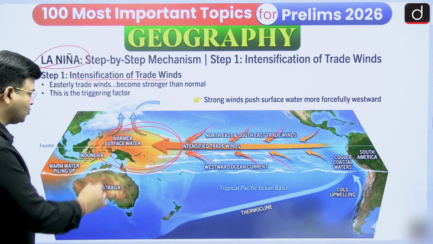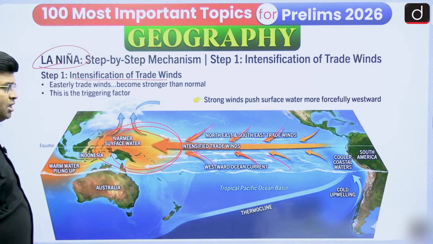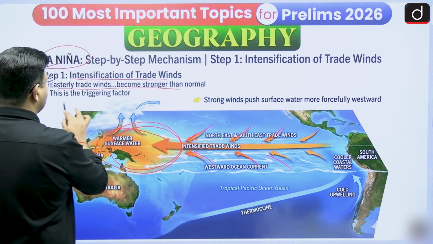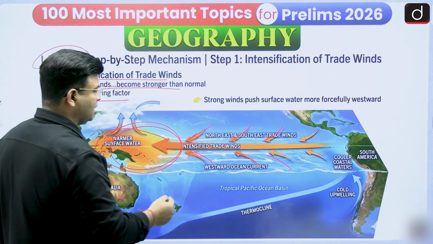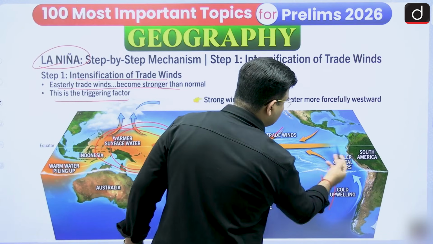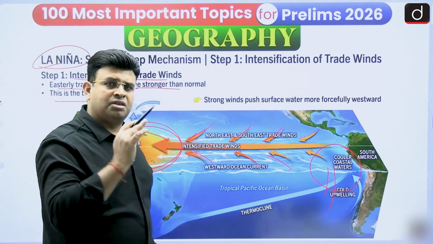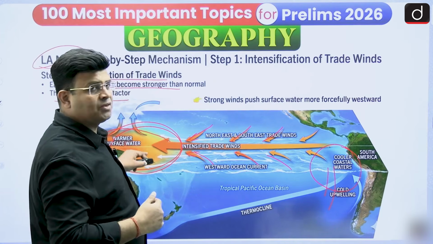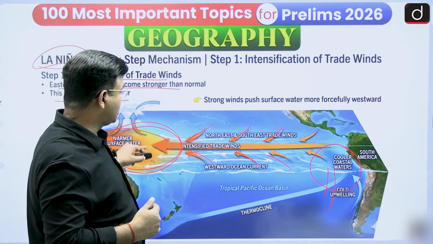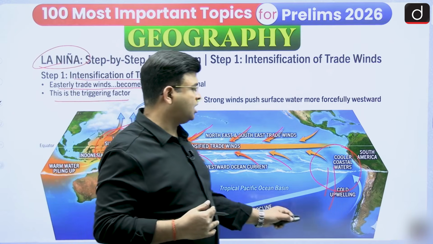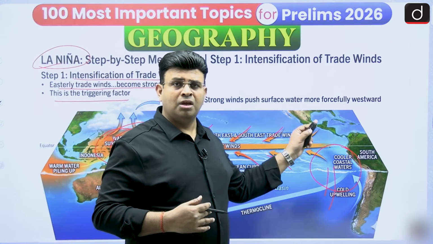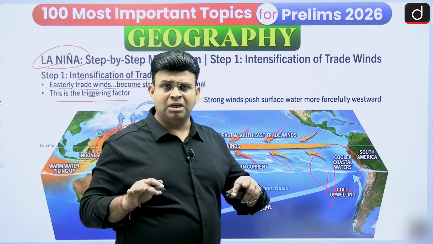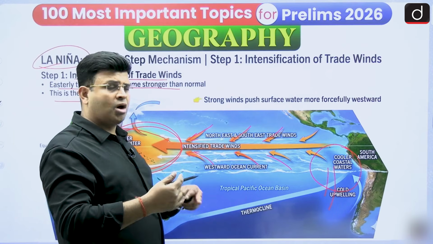Is it okay? This warm water also shifts toward the Indian Ocean region, and easterly trade winds become stronger than normal. This is a triggering factor. And here there is more upwelling of cold water. So this is similar to normal but more intensified. The Western Pacific becomes warm, with more accumulation of warm water, and there is upwelling along the Eastern Pacific. Only in the El Nino year it reverses, otherwise it is normal and more powerful than normal.